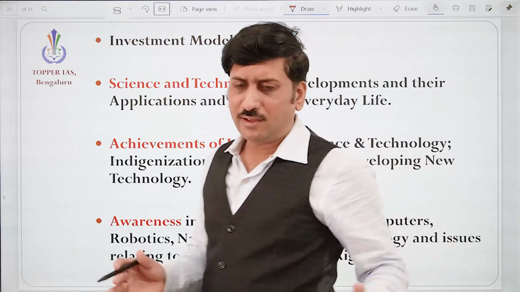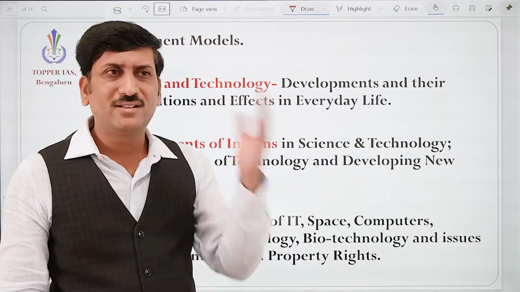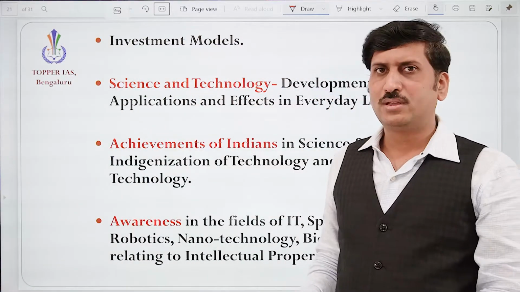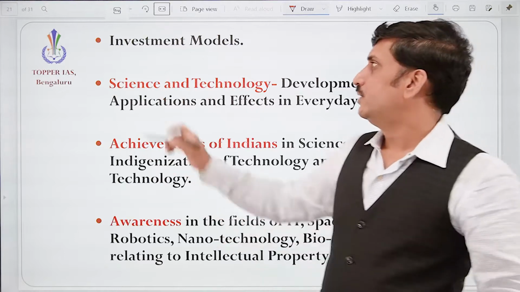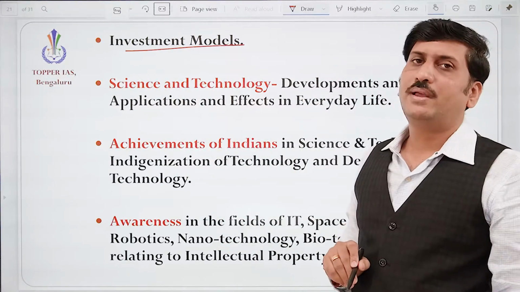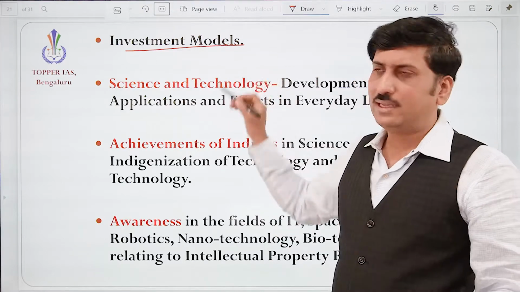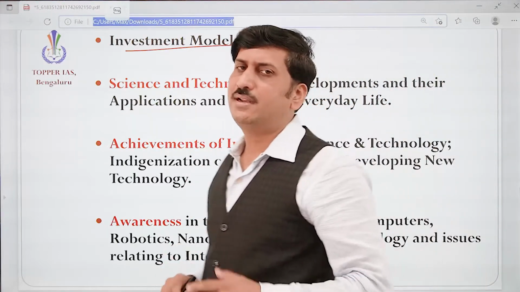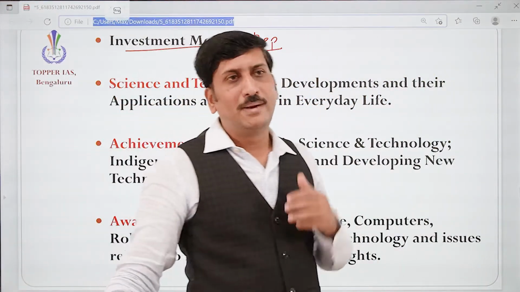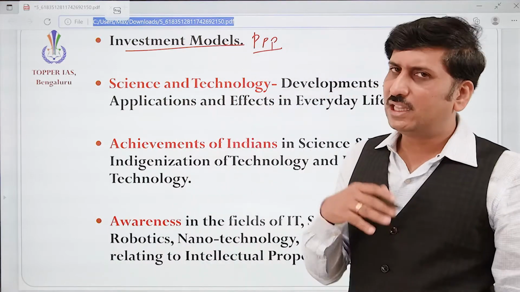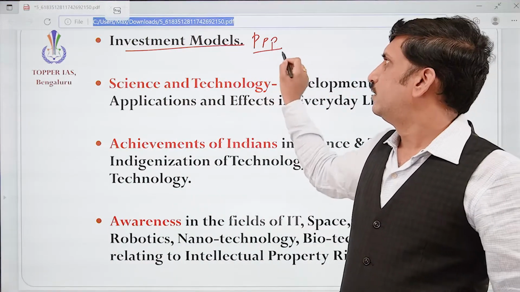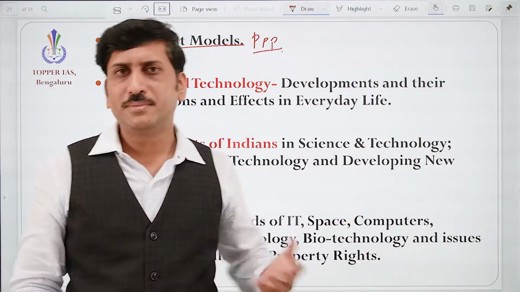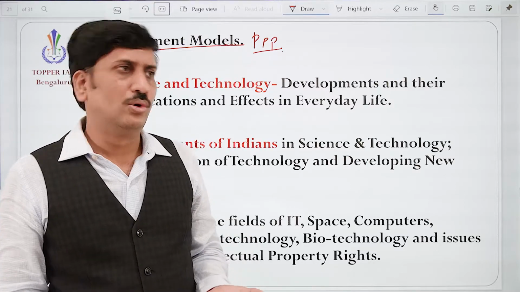And to finance all these things, to develop the infrastructure, the government definitely does not have sufficient money. So money needs to be pulled in. So investment models are very very important. We might have heard of the PPP model, where public and private together invest money and reap the benefit, right? But there are problems associated with each investment model, because private people are worried about recovery of the money. Sometimes it will not be so lucrative.